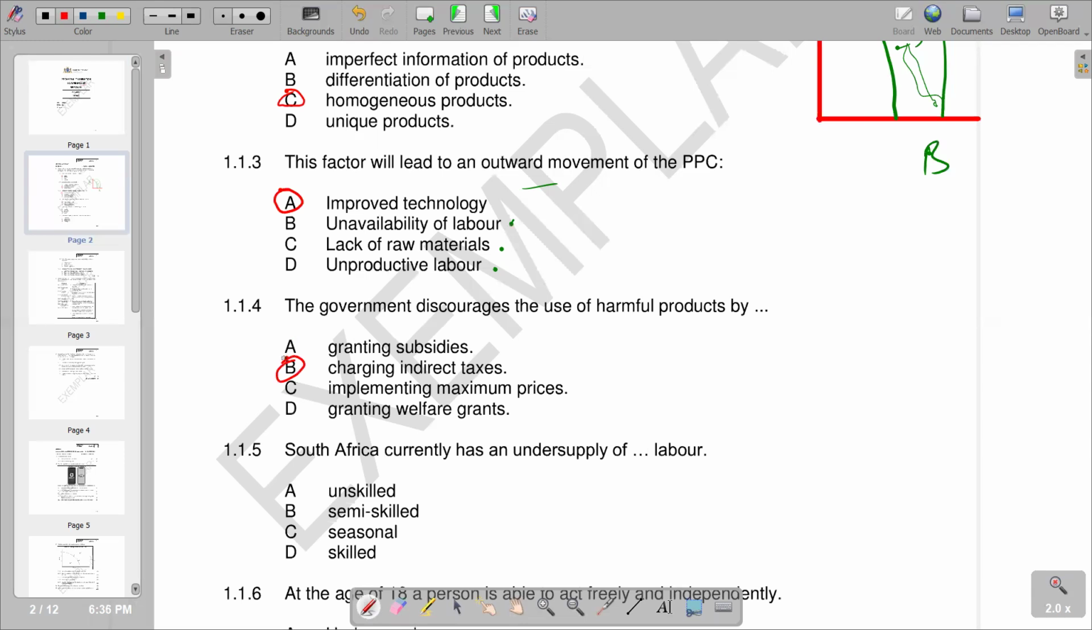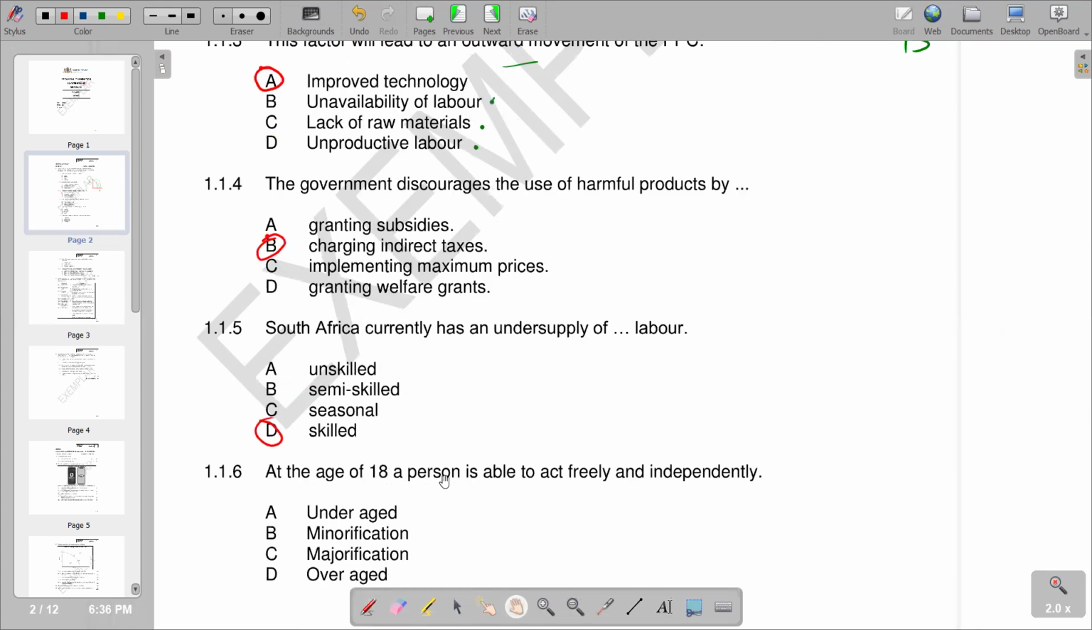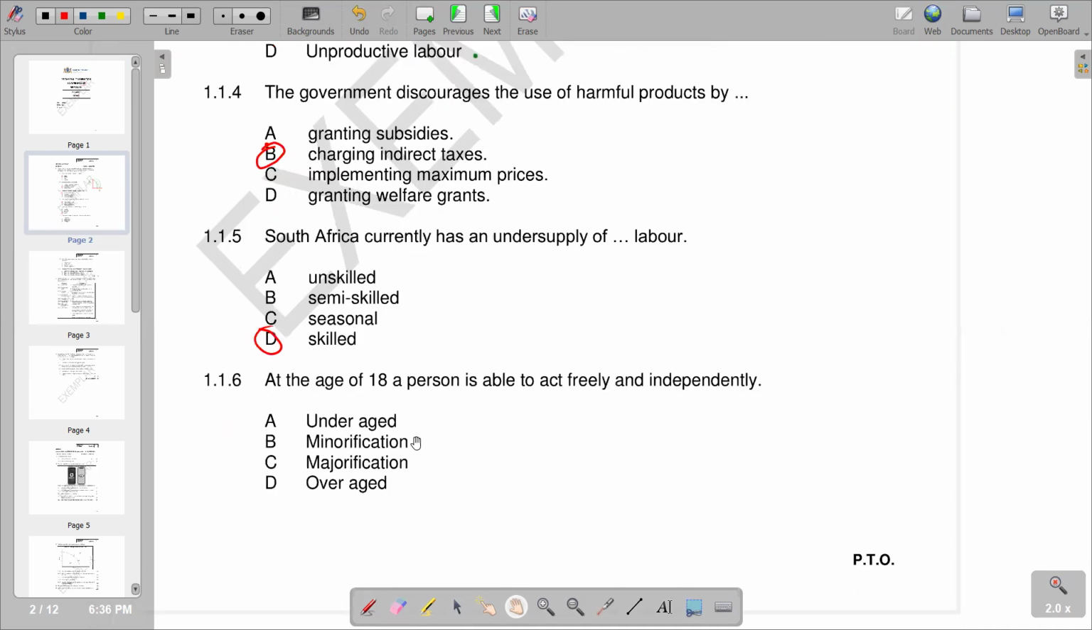We go to the next question, 1.1.5. South Africa currently has an undersupply of, and we know that there is an undersupply of skilled labor. So skilled labor is the correct response. Going forward, 1.1.6: at the age of 18, a person is able to act freely and independently. What do we call it: underage, minority, majority, overage? Obviously, it's majority, so that is the correct response.